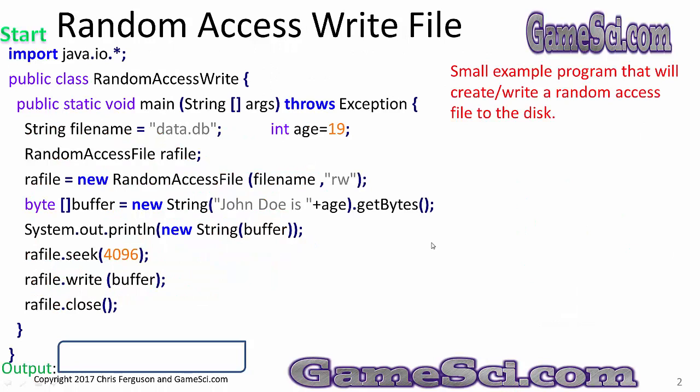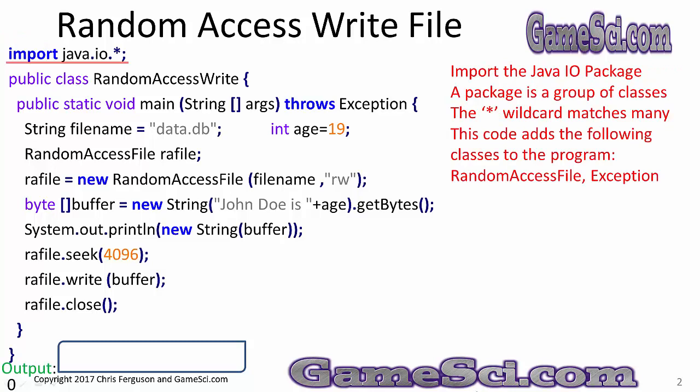Random access write file. Here is a small example program that will create and write a random access file to disk. First, we import the Java I/O package. A package is a group of classes. The star wildcard matches many. This code adds the following classes to the program: RandomAccessFile and Exception. And it would pull in any other classes we need from the I/O package if we started using them.